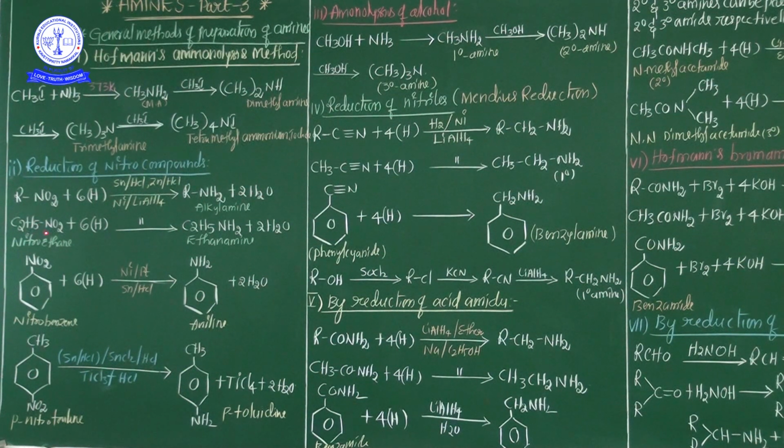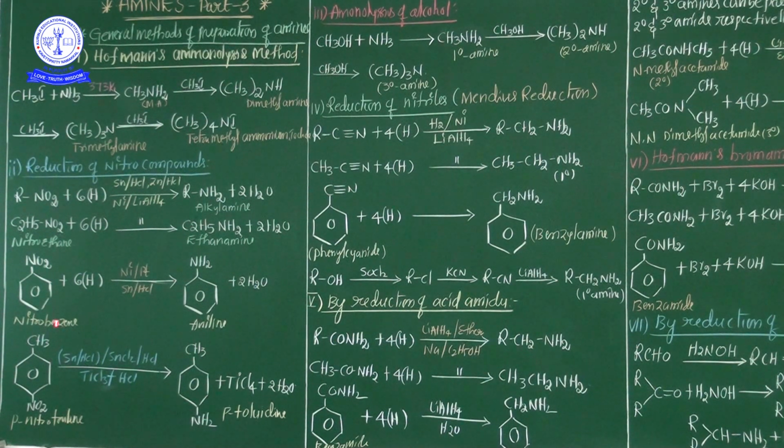Now see here, example C2H5NO2, it's nothing but nitroethane. 6H adds, giving rise, under the same optimum conditions as above, to the chemical reaction: ethane amine, and additionally a water molecule is liberated. From the reduction of nitro compounds, primary amine is easily obtained. These are the aliphatic amine category.